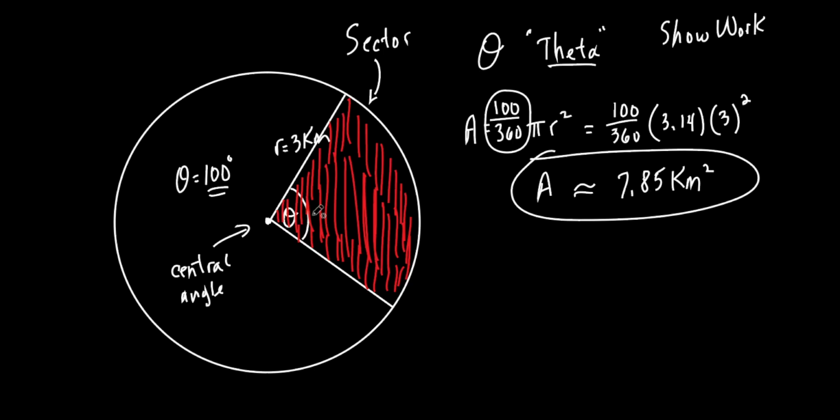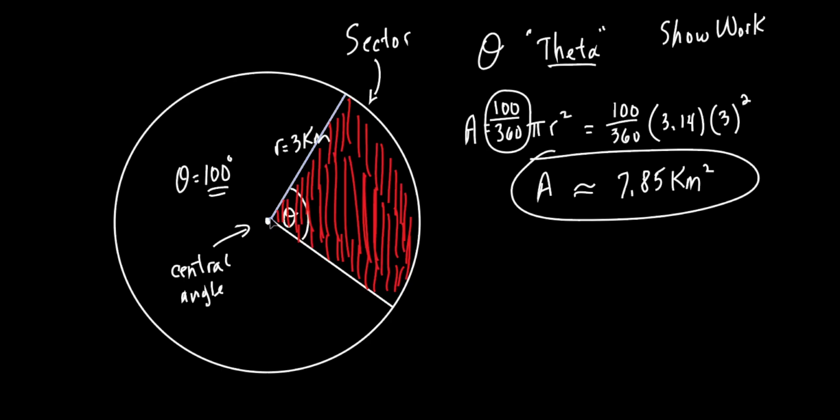You're taking whatever that angle is over 360. What if this angle was 60 degrees? What would you do? What would you do if this angle right here was 60 degrees and not 100? You go 60 divided by 360. You got it, okay? What if it was 30 degrees? What would you do? 30 divided by 360, okay? You with me?